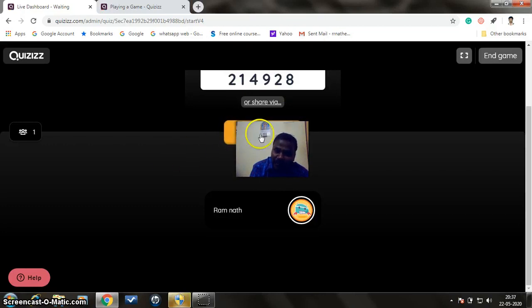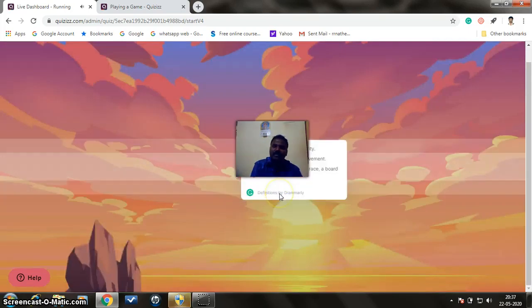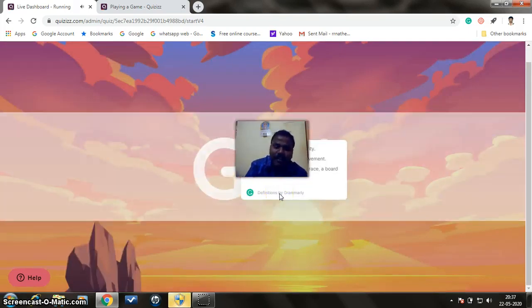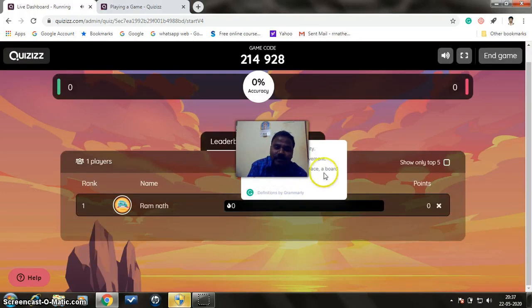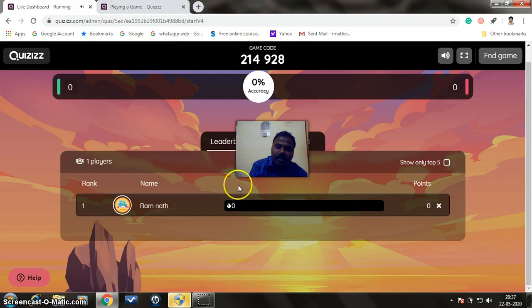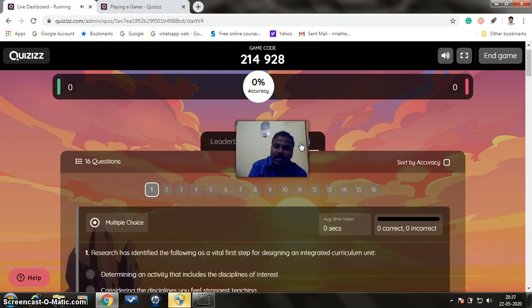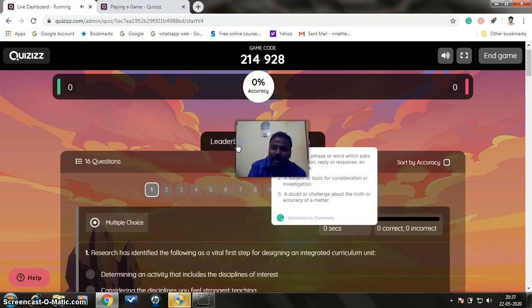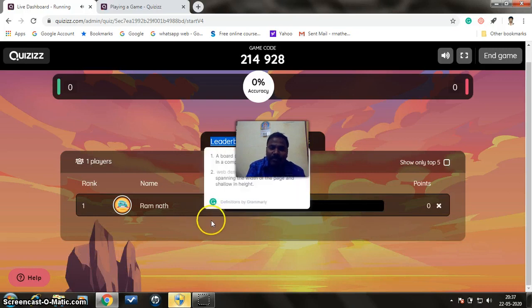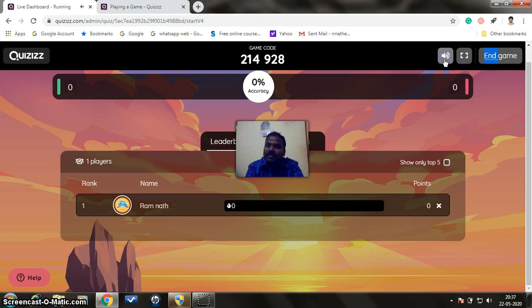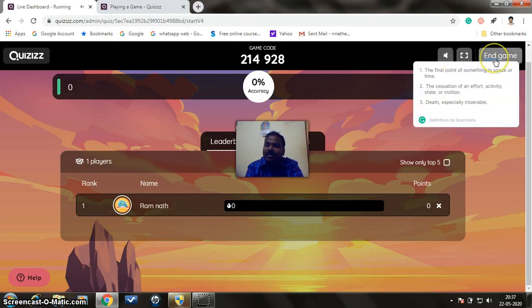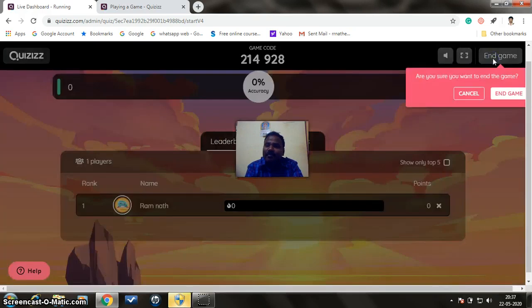After putting start, the quiz program will start like this. It goes to the ladder. So ladder wise, this is question wise. How many people have completed the questions? Ladder means how many people have completed the quiz; like that it will show everything. This is to customize sound. This is to control sound. After clicking these, you can go for end game.